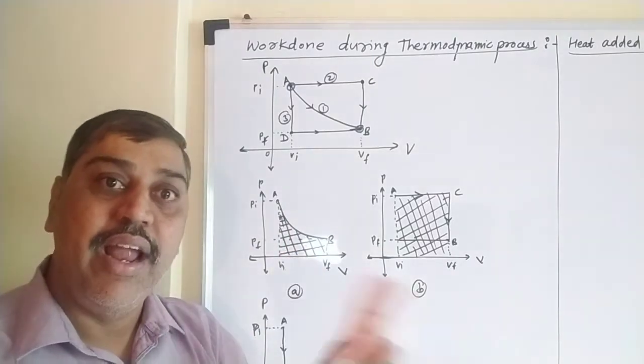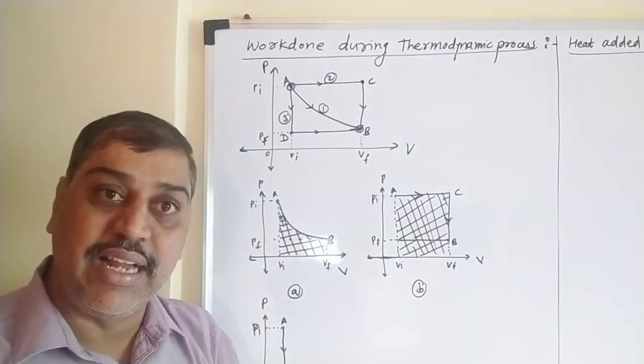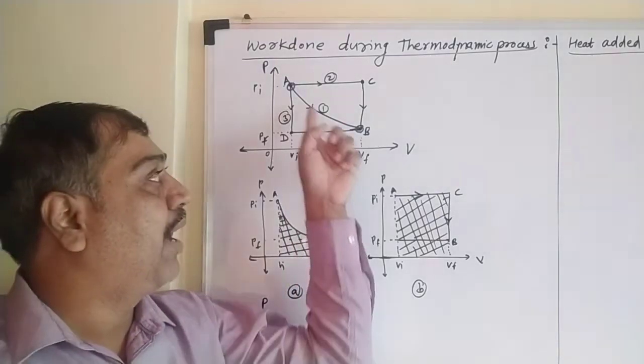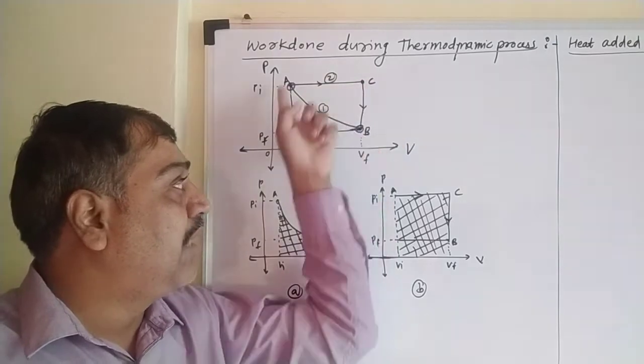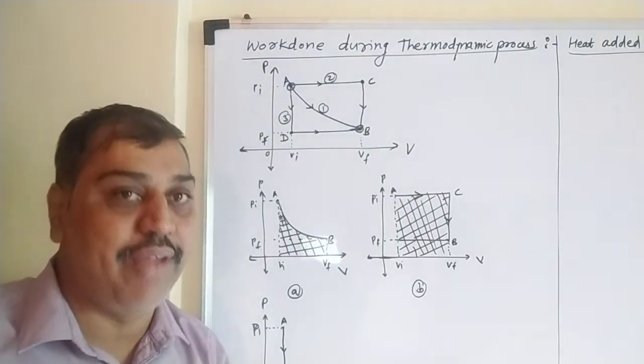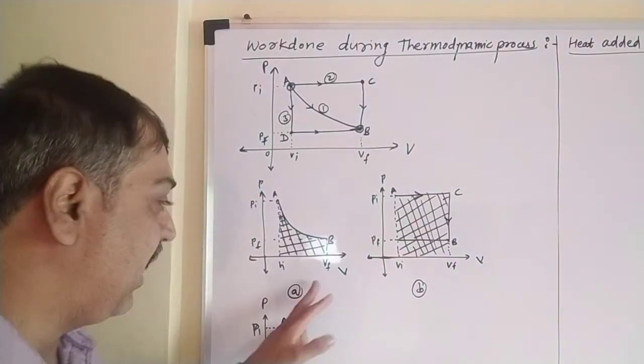Starting point is A, end point is B. In all these three cases, they have calculated the work done required. Work done required for paths 1, 2 and 3 they have found out, and finally they have taken some conclusion from this, and that we have to learn today. So let's start with figure A.